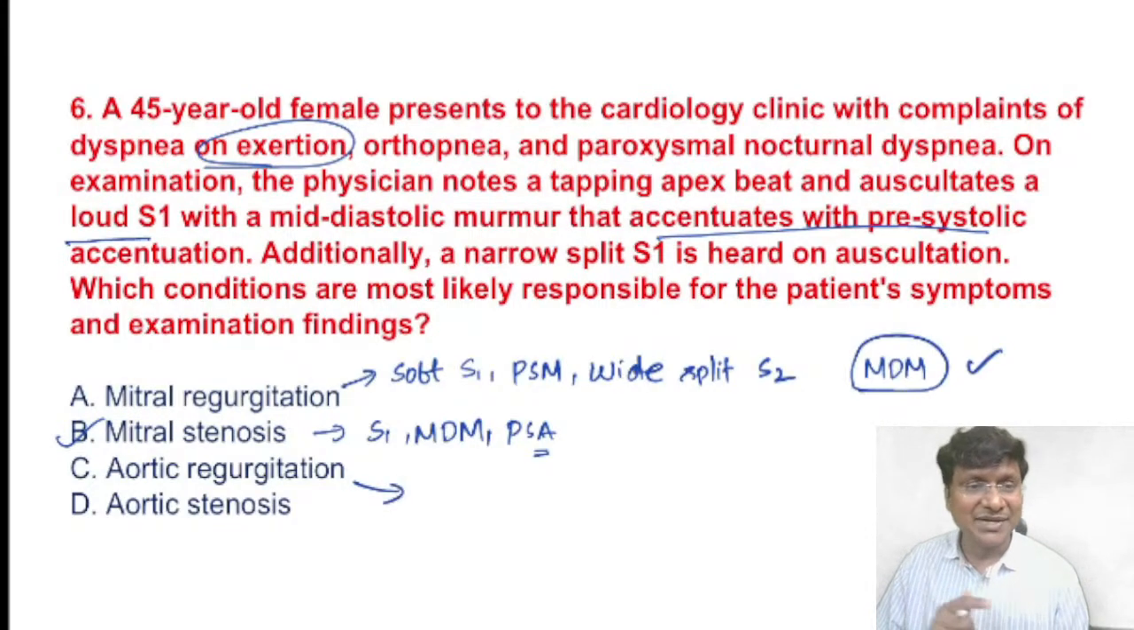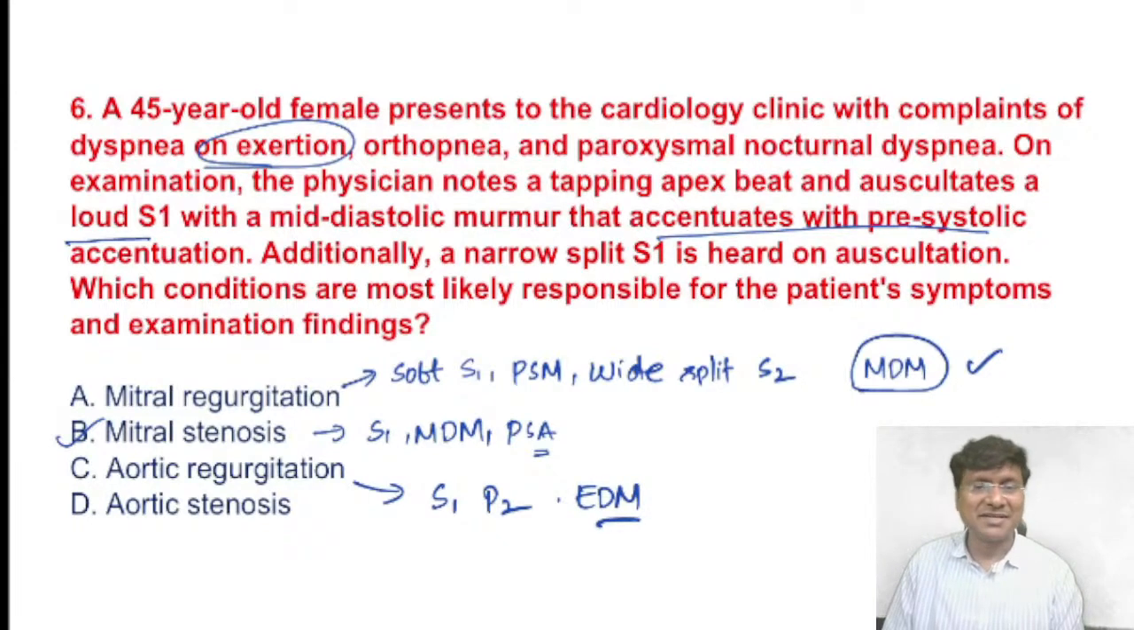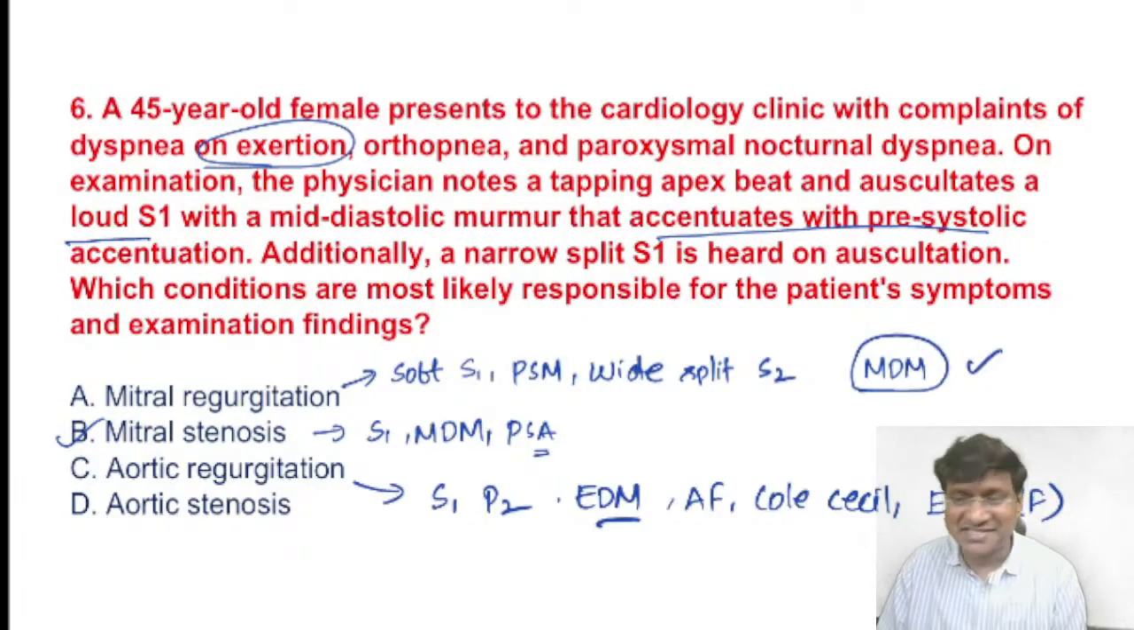Whereas in aortic regurgitation, what are the findings? The first heart sound will be normal, but in the second heart sound you will have only P2. A2 will be soft or completely absent. The murmur is the early diastolic murmur. Apart from that, the other functional murmurs are the Austin-Flint murmur and the Cole-Cecil murmur, right? And there can also be a functional ejection systolic murmur in aortic regurgitation.